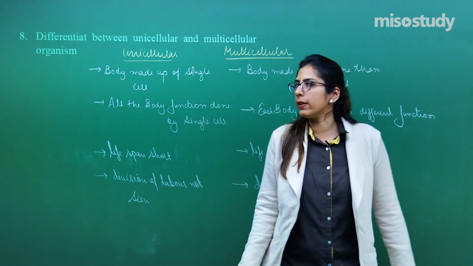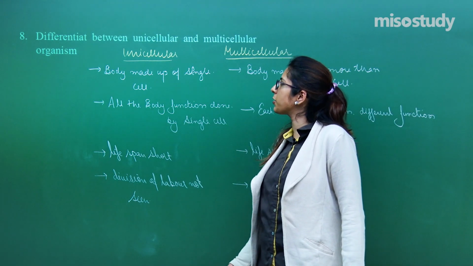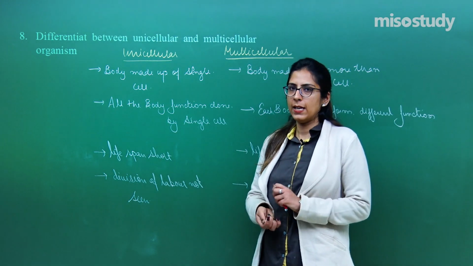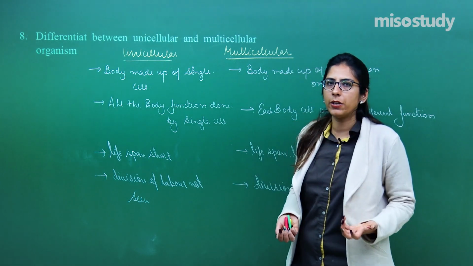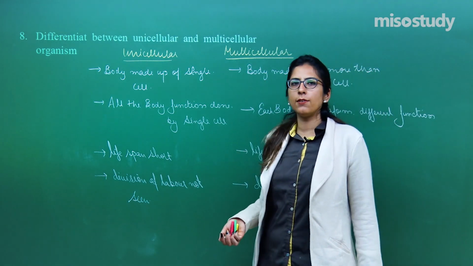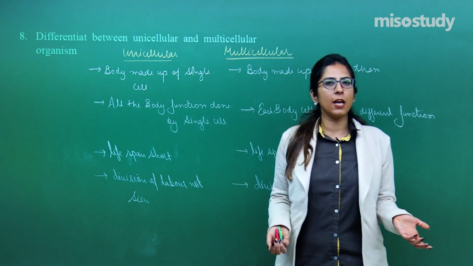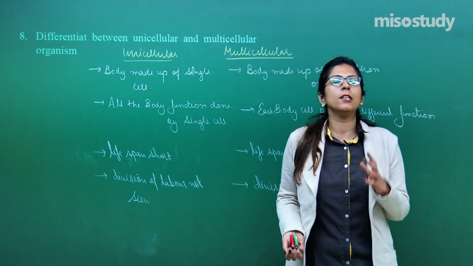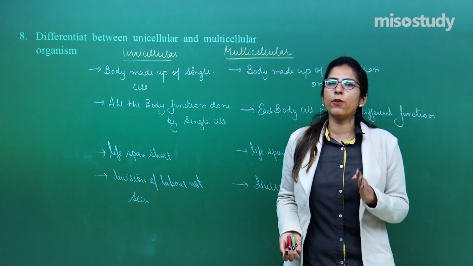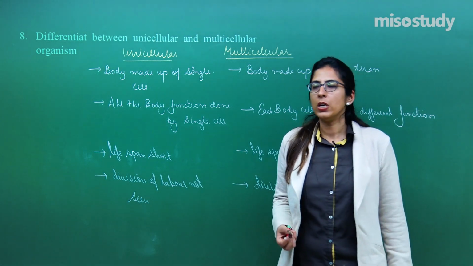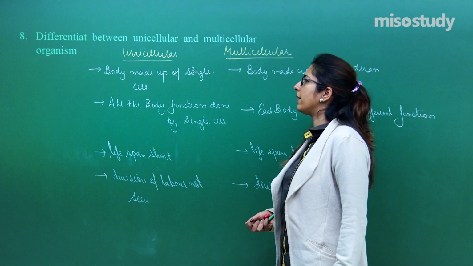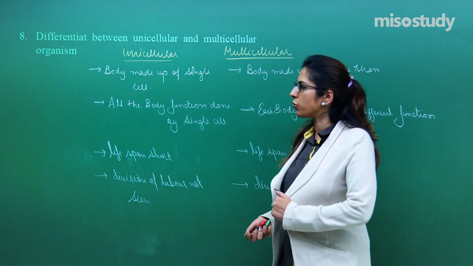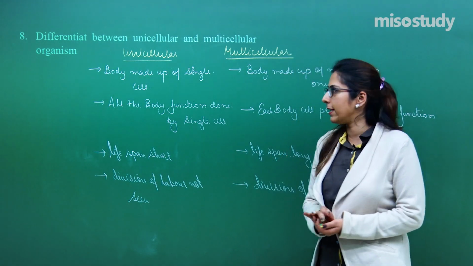More also you can write, like in unicellular organisms, the reproduction is performed by the whole cell. Cells divide, they show the process of binary fission, and this is how they reproduce. In the multicellular organism, special types of cells are present, which we have discussed also, the germ cells, which perform the function of reproduction. This is how you have to write the differences between a unicellular and multicellular organism. This was question number 8. Let's move on to the next category.